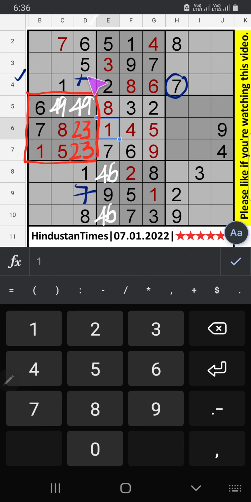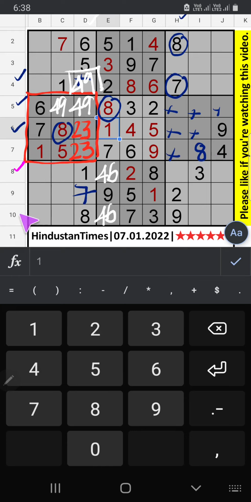Column D, only one cell is remaining. 4 and 9 will confirm later. We don't know 4 or 9. Fifth row and sixth row, we have 8. So 8 can't come in these cells. Column H also we have 8. So 8 can't come in this cell. Then 8 is confirmed here.